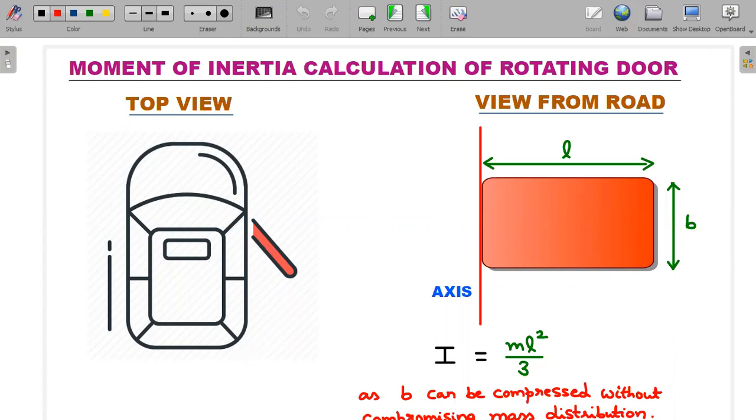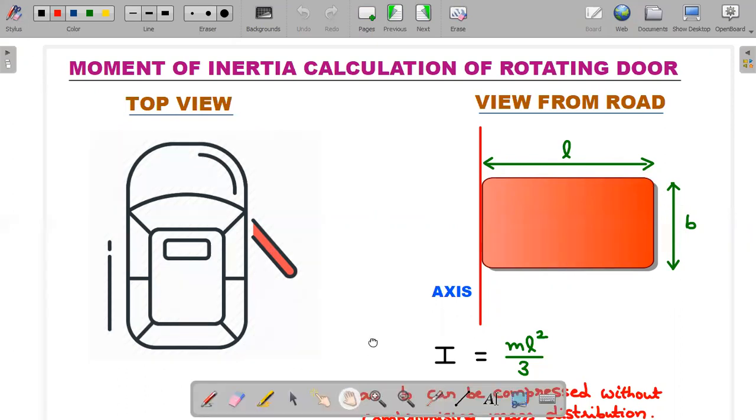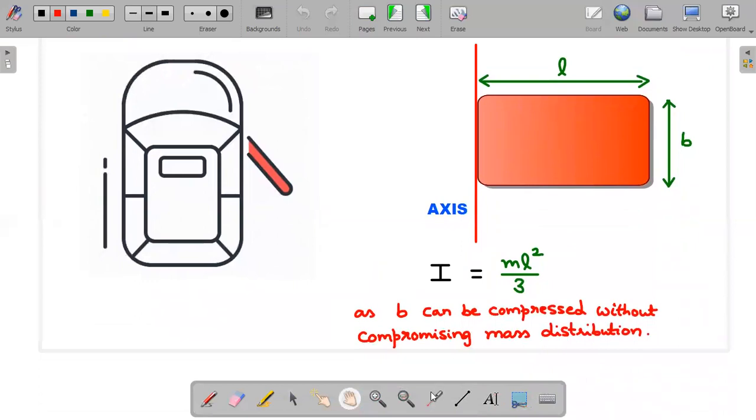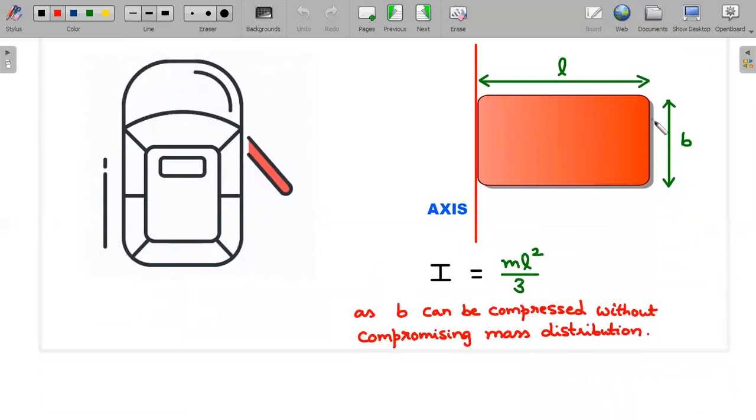Let's say a person is watching from the back side, he would be able to see the door. This is the axis of the door. The length of the door is L. Actually, L is given, B is not given. That was very smart from the examiner, because the moment of inertia about this will only depend on L, the length distribution, not the breadth. You can confidently say from your moment of inertia calculations that this entire B can be compressed without compromising on the mass distribution.